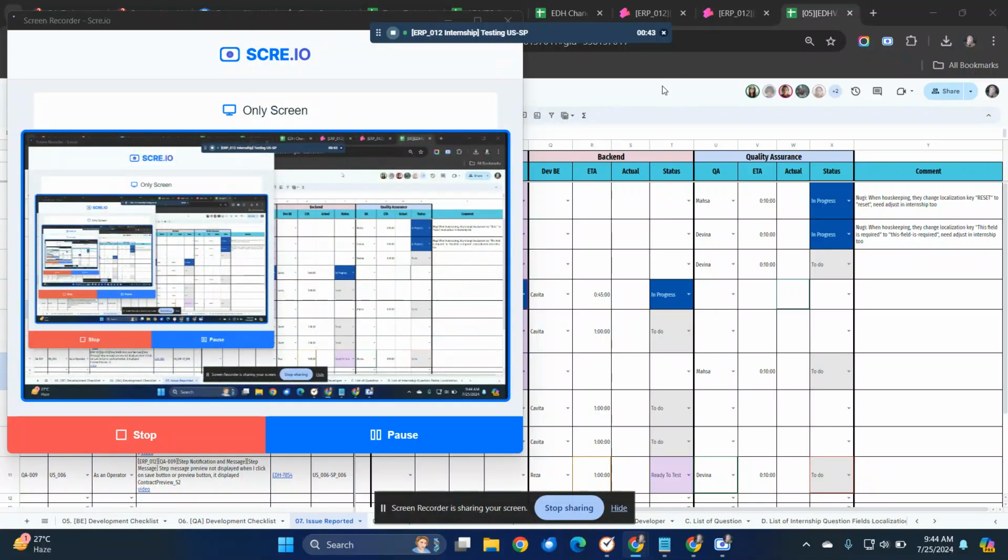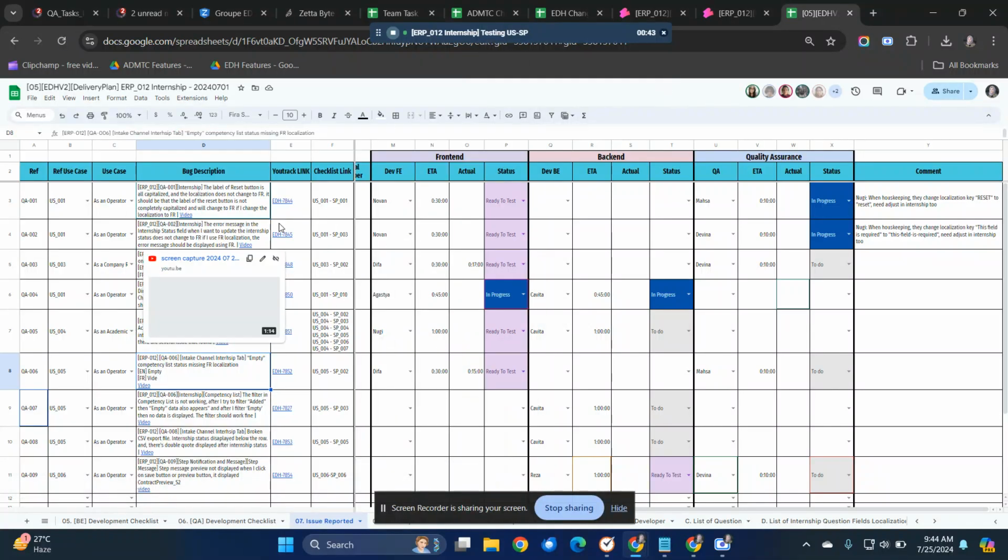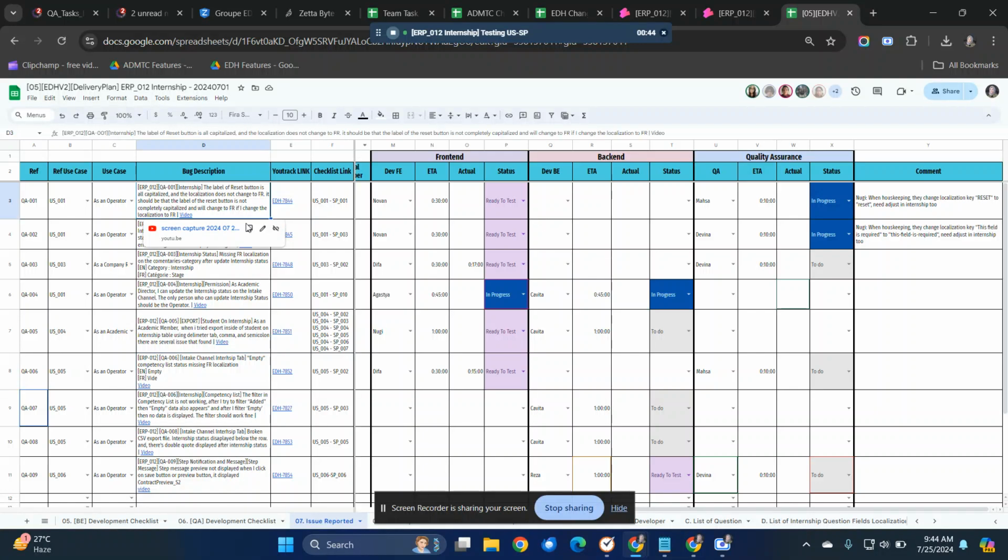So I want to test for the KA001. The label of the reset button is all capitals and the local decision is not changed to French. It should be that the label of the reset button is not completely capitalized and will change to French if I change the local decision to French. This also occurs in the international internship.